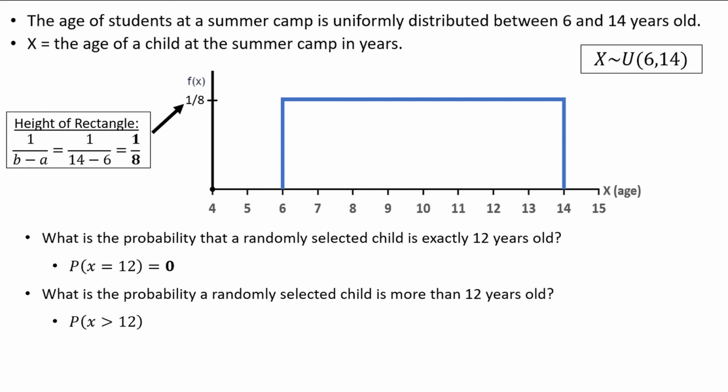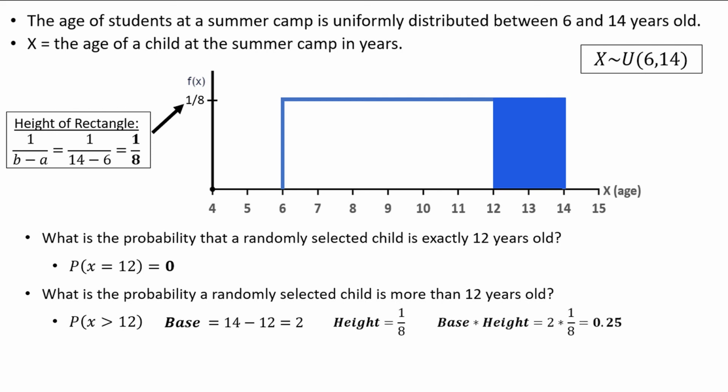The way we find this is by locating the corresponding area on the graph and calculating that area. Here is the area that's greater than 12. The base is 14 minus 12, which is equal to 2. The height is 1/8. Therefore, the probability is the base times height, or 2 times 1/8, which is 0.25. There is a 25% chance of a randomly selected child being more than 12 years old.